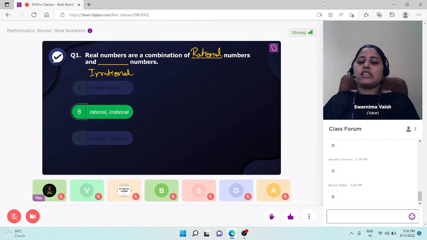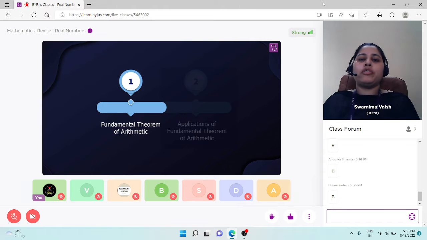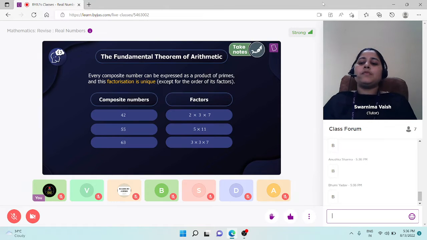So now, students, let's start today's first topic, which is the fundamental theorem of arithmetic. Let's see what the theorem says. The theorem says every composite number can be expressed as a product of primes, and this factorization is unique except for the order of its factors. Students, composite number means